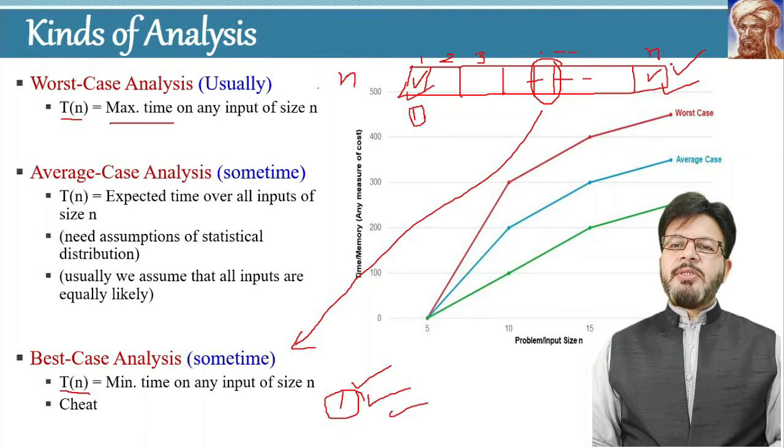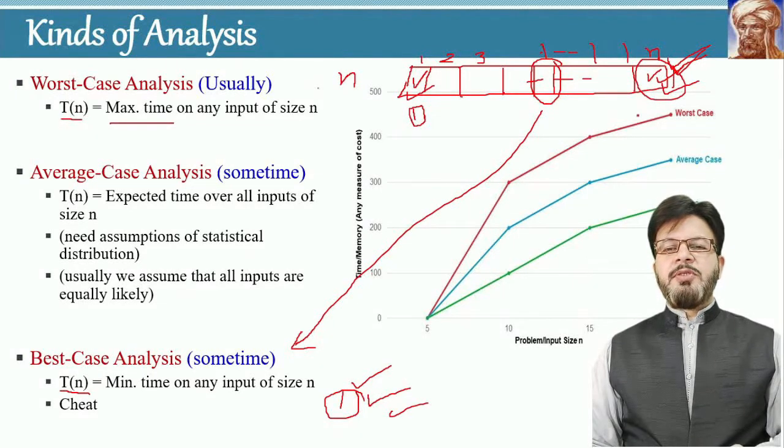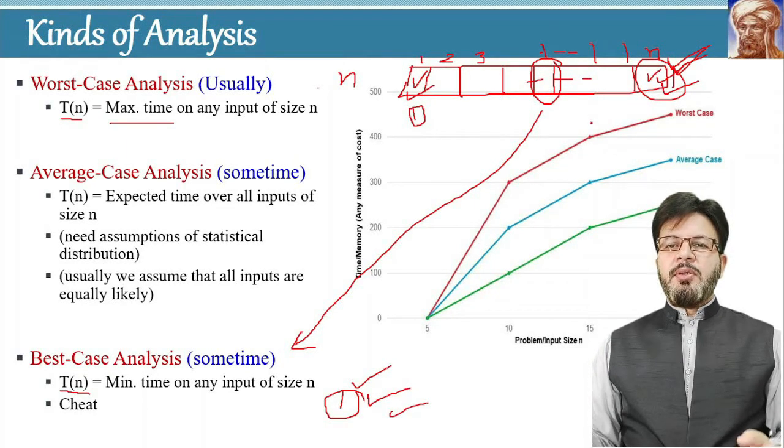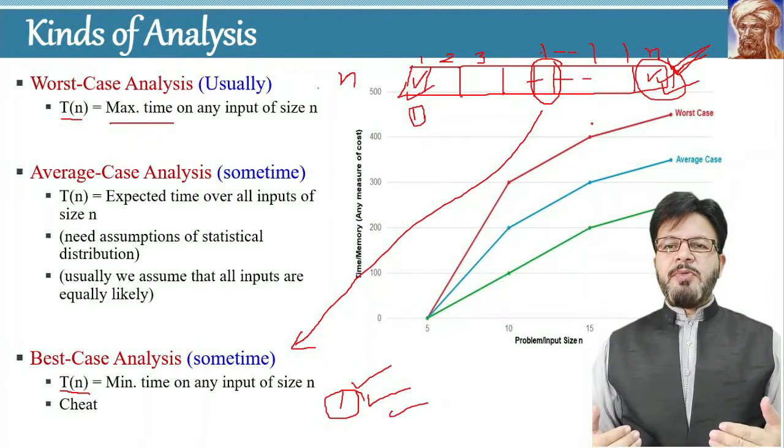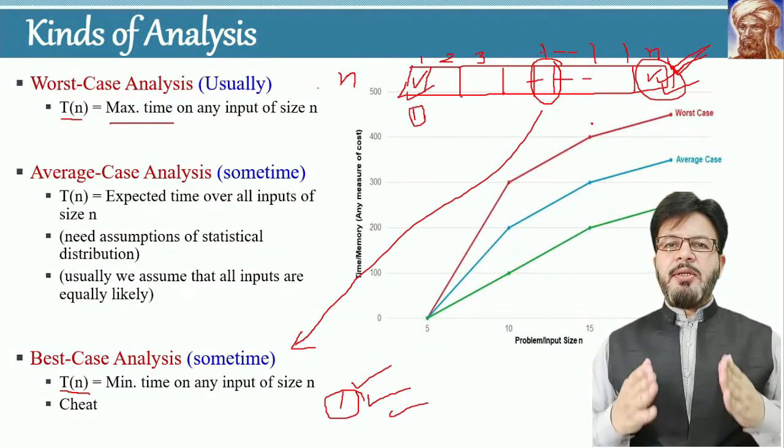So if your element is at the end of the array, you will compare over here, then you will compare over here, and you will compare over here, and so on. And at the end, you will reach the last element of the array, and finally you will find that the element is present over here. The same scenario applies here as well. If the element is not in the array, you have to make all the maximum comparisons.